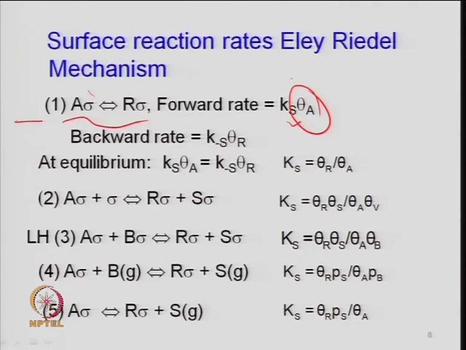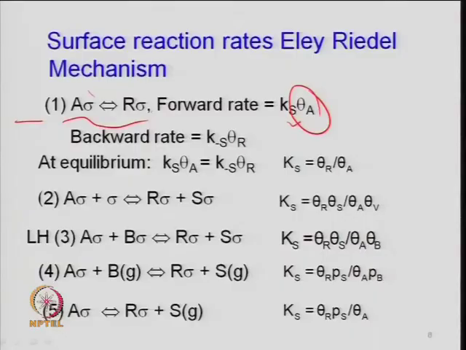Rate of backward reaction, desorption of R sigma can also be possible. So, the backward reaction rate is k minus s times the concentration of the species adsorbed by R. When these two are at equilibrium, just as I said earlier, the rate of forward reaction is equal to the rate of backward reaction, or in the pseudo steady state, the net rate of formation of the intermediate is 0, as you say in homogeneous kinetics.